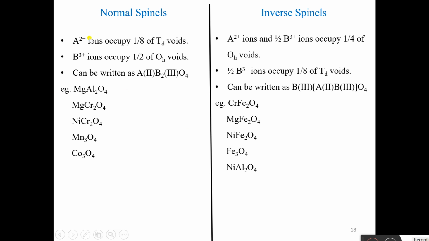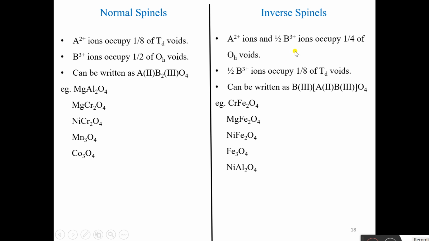In normal spinels, A2+ ions occupy 1/8 of tetrahedral voids, and the B3+ ions occupy half of octahedral voids. It can be written as A[B2]O4. Examples of normal spinels are MgAl2O4, MgCr2O4, NiCr2O4, Mn3O4, Co3O4.